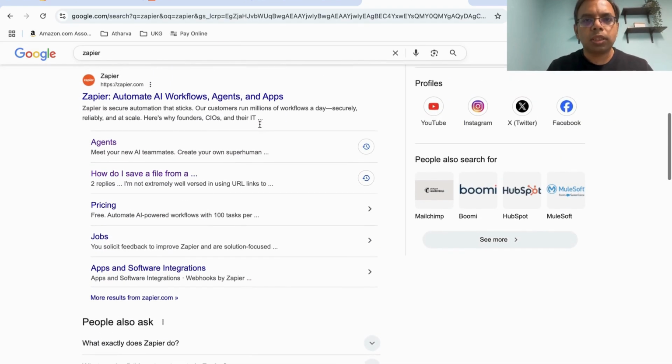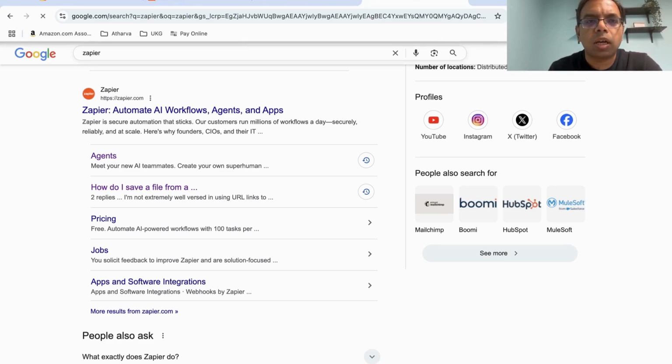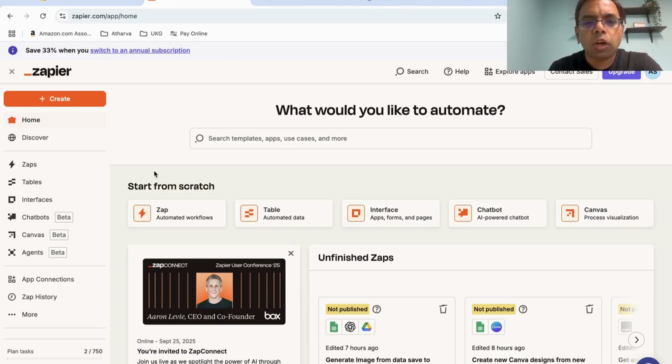Okay, so now let's create our agent. So we'll go to zapier.com, we click on it and I already have an account in Zapier. If you don't, then you can go ahead and create an account. Now, when you go inside the Zapier, you have multiple options to create a Zap. It is having this agents also in beta mode. So let's go ahead and click this agent.